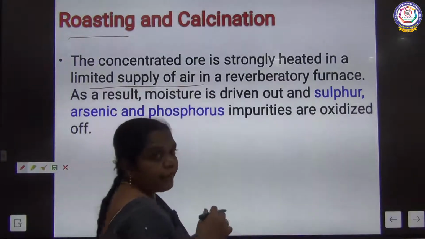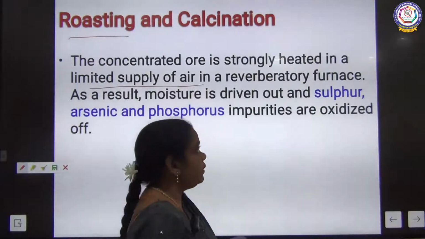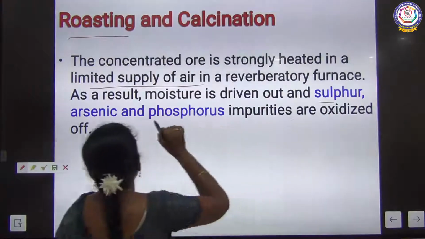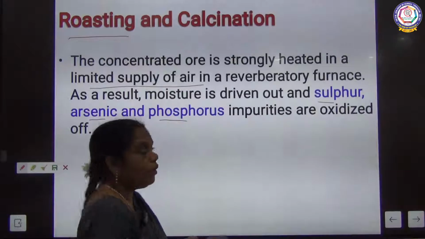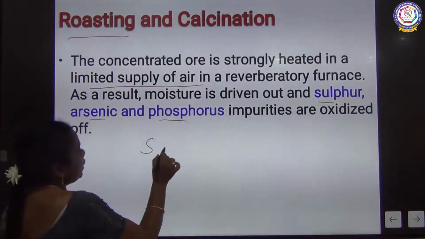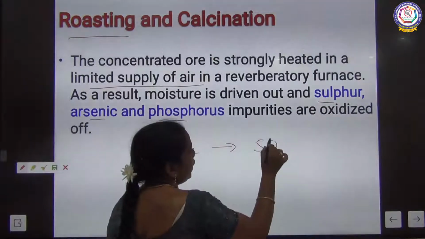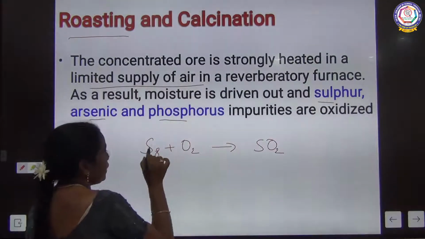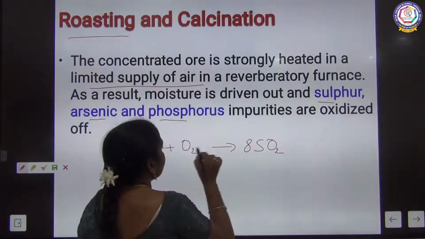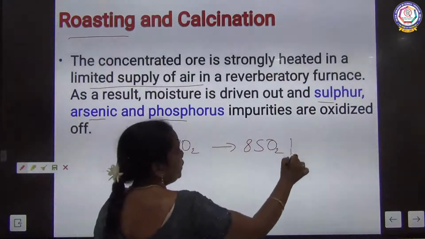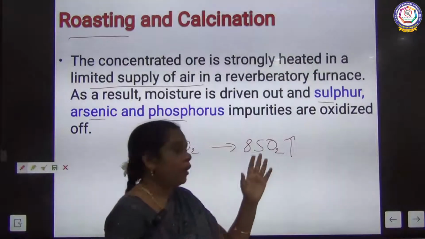So the moisture can be removed, and the volatile impurities such as sulfur, arsenic and phosphorus are removed as oxides. Sulfur is removed as its oxide, sulfur dioxide. Sulfur is removed as what? Sulfur dioxide, in the form of a volatile gas.